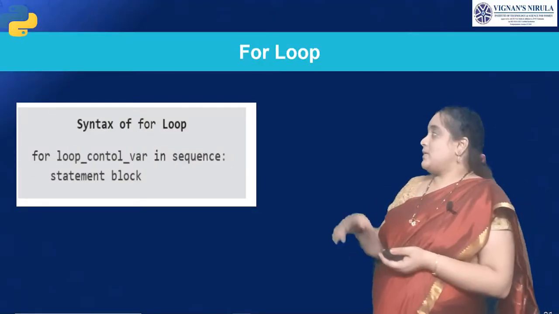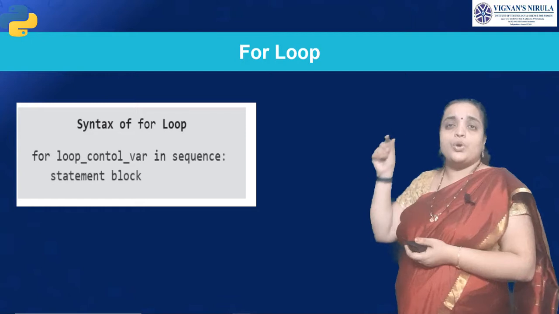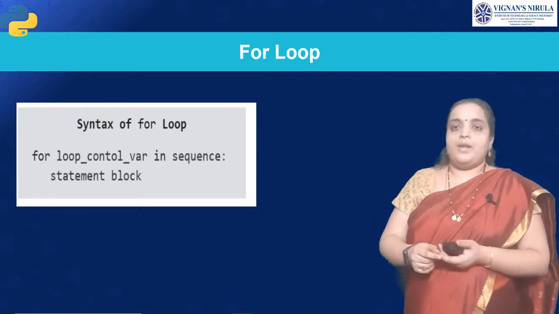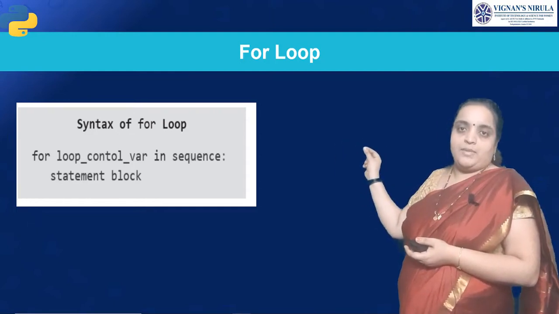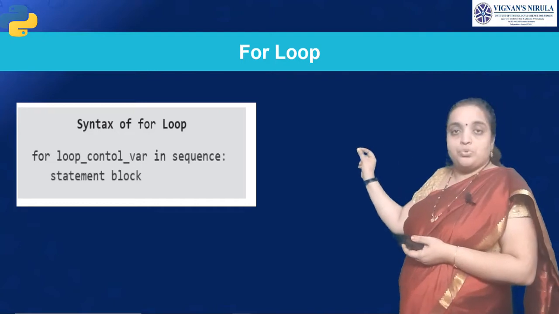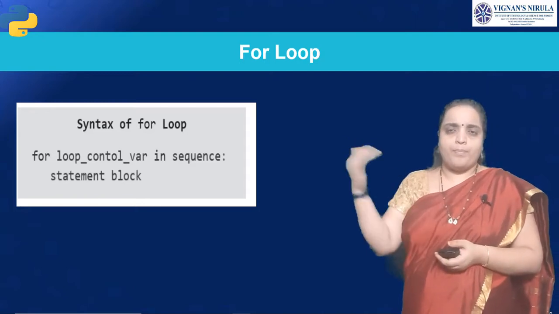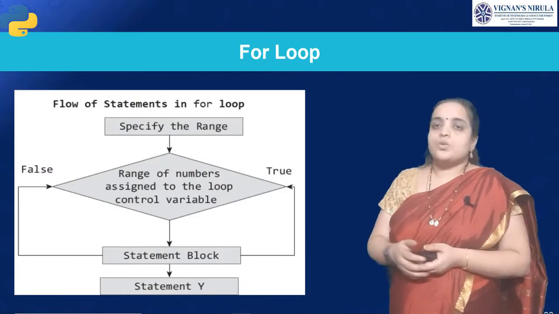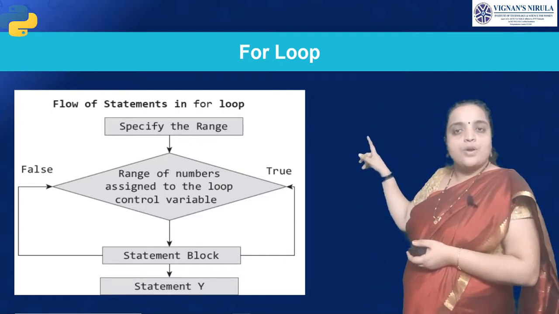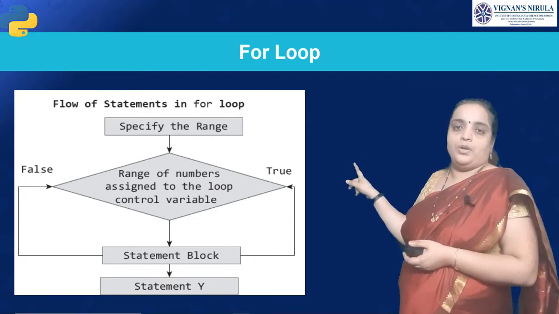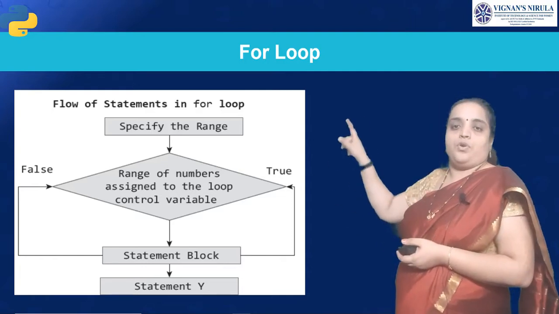Clear, students? So this is the syntax of the for loop. You have to give the loop control variable in a particular sequence. If it is true, then it will execute the statement block. If it is false, it will come back to the original program. Here you have to specify the range, and the range of numbers are assigned to the loop control variable. If those are true, it will execute the statement block till it gets false.